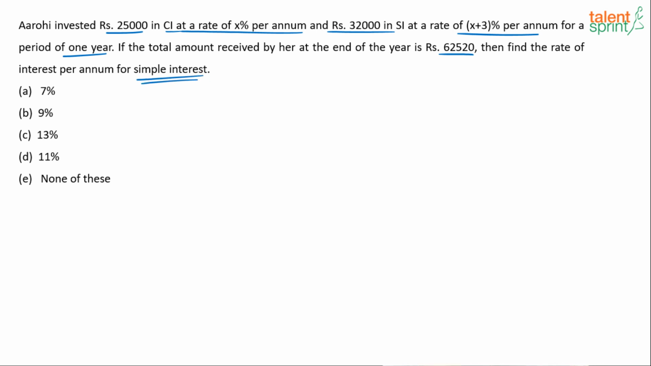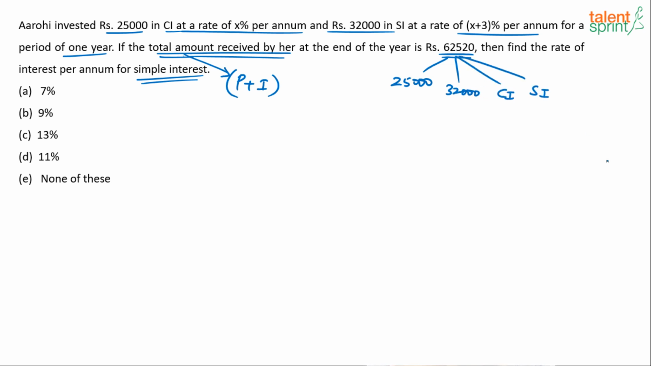You see, she has invested 25,000 at compound interest and 32,000 at simple interest. Now the total amount received by her at the end of 1 year. See, total amount includes what? The total amount always includes principal plus interest. So the total principal plus interest at the end of year is equal to 62,520. Now, how much is principal out of the 62,520? This has got a 25,000 principal of compound interest. It has got a 32,000 principal of simple interest. Then it has got the compound interest earned on it and the simple interest earned on it.